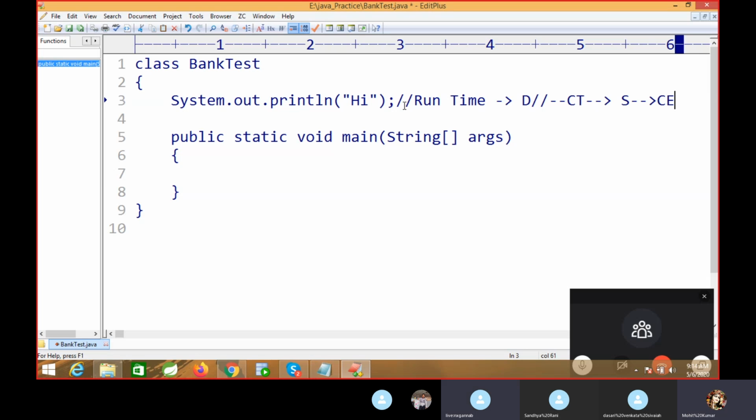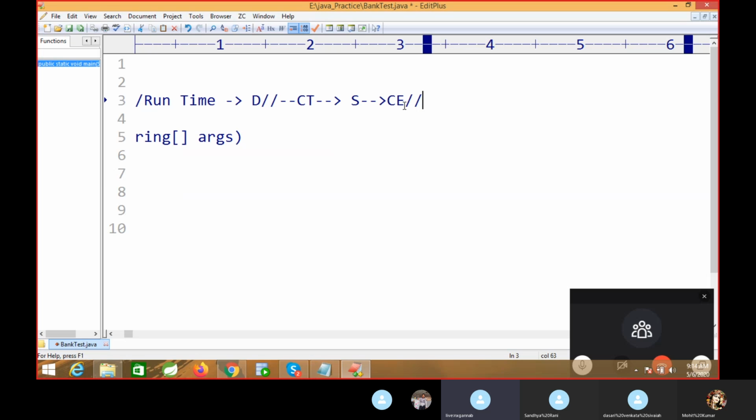Runtime error, okay. And Naveen, what is your answer? Okay, runtime error. Sorry, Ravin: compile time error. Okay, your answer is compile time error.